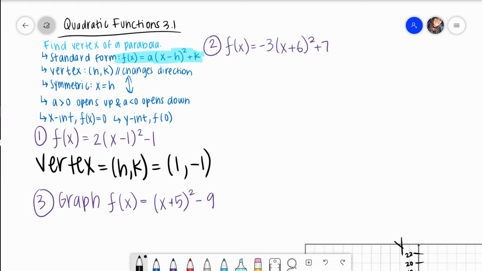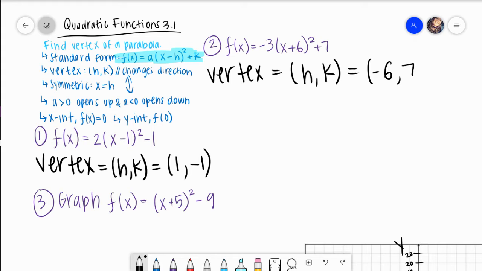Okay, so that's it for the vertex. Now, for problem 2, also vertex, it's going to be my h and my k. Y'all, this one, the h is -6, and my k is +7. And if you look here, that is a +7, so that made sense.